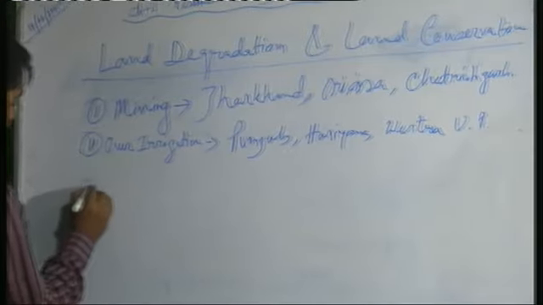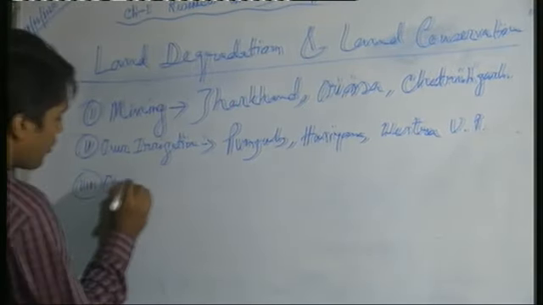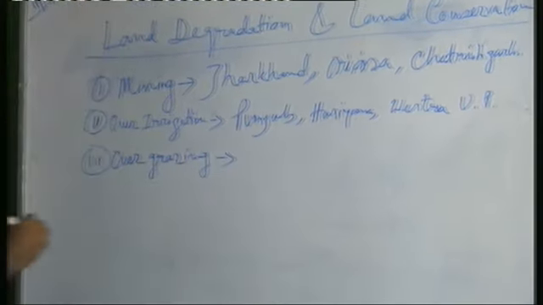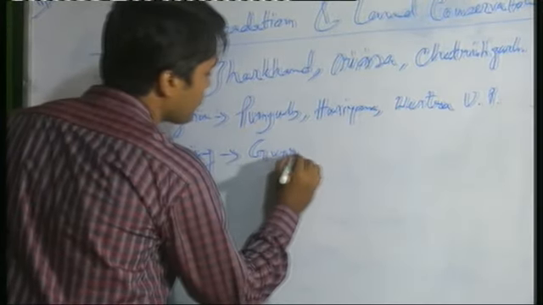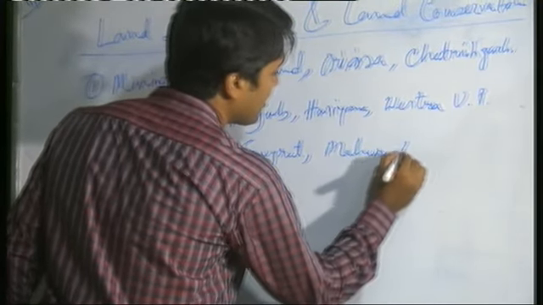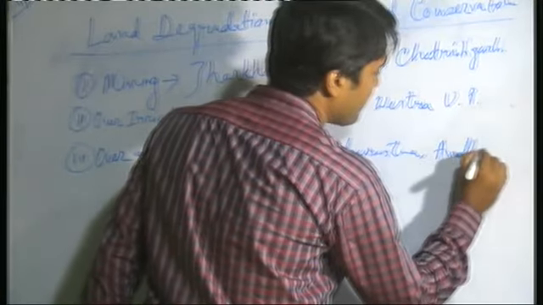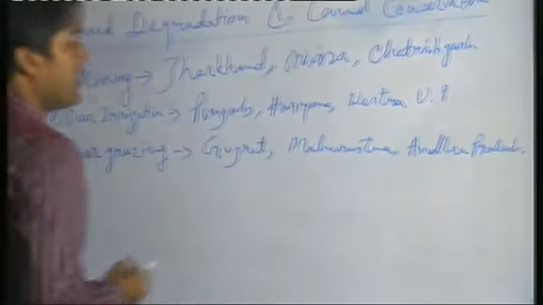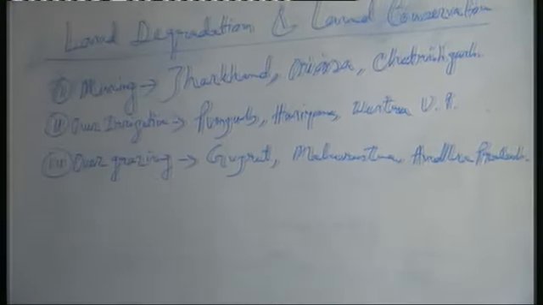Now, another reason, overgrazing. Some states like Gujarat, Maharashtra, Andhra Pradesh are facing land degradation due to overgrazing.